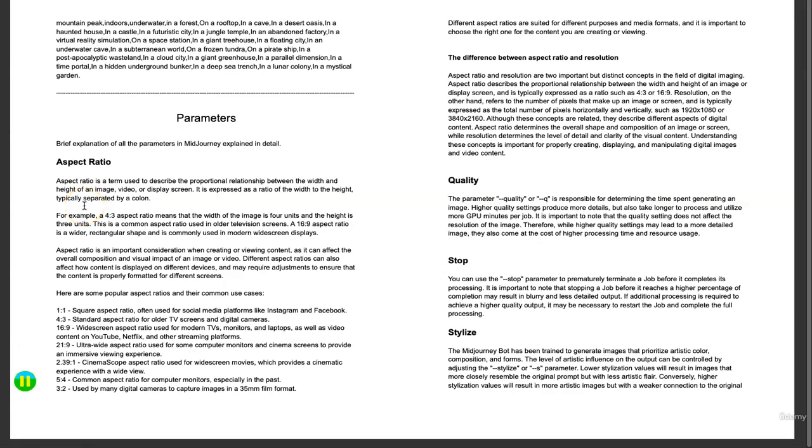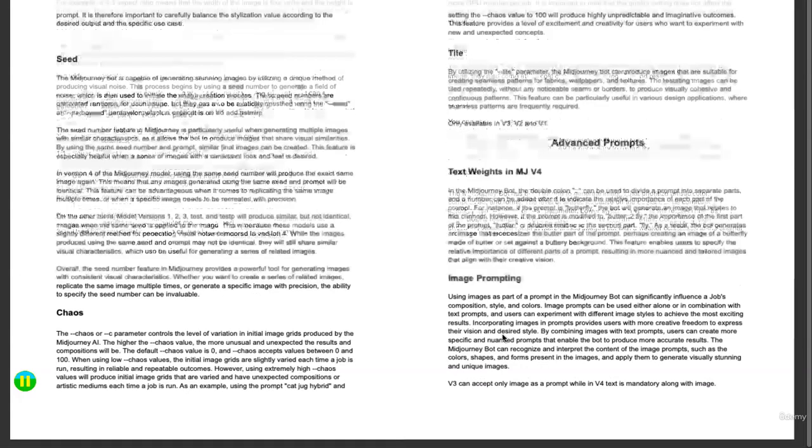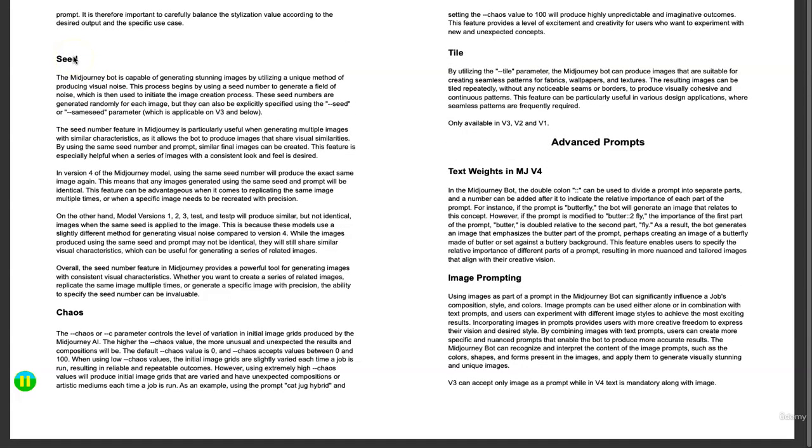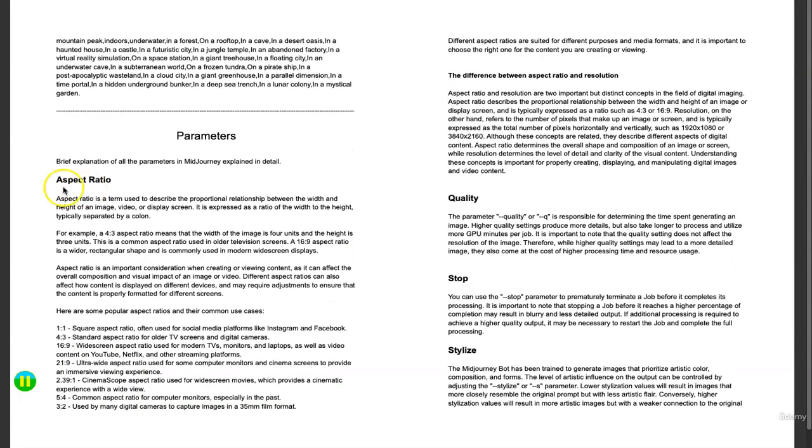The next thing we're going to dive into in this section is understanding the different parameters or functions provided by Midjourney that we can use to further customize our image. These include concepts such as aspect ratio, quality of the image, stopping an image using the stop parameter, stylizing the image, which basically determines the overall composition and form and how creative we want it to be, the seed parameter, chaos parameter, and the tile parameter. Now, starting with aspect ratio.